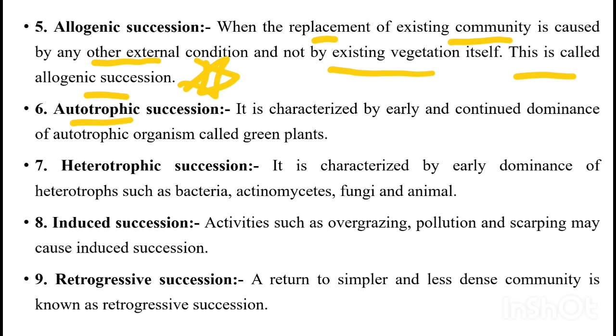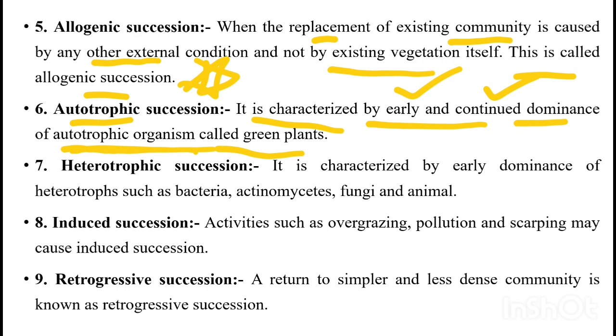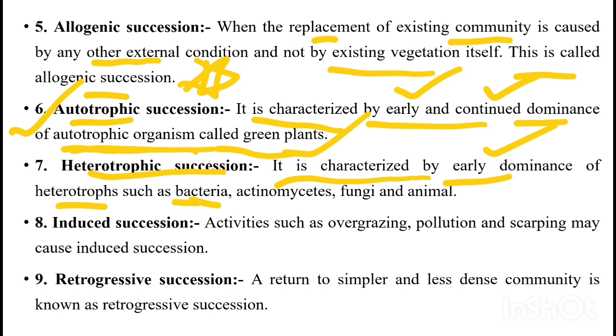Then autotrophic succession, characterized by early and continued dominance of autotrophic organisms in a succession. Autotrophic organisms are green plants. So when green plants occur dominantly in each phase of the succession, it is known as autotrophic succession. In contrast, heterotrophic succession is where early dominance of heterotrophs occurs, like bacteria, actinomycetes, fungi, and animals.